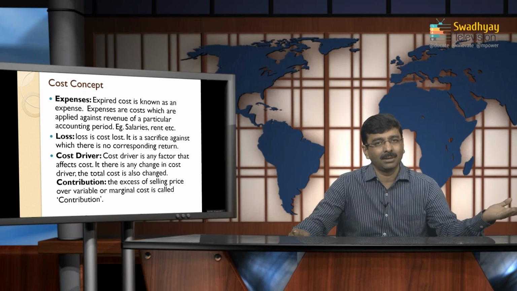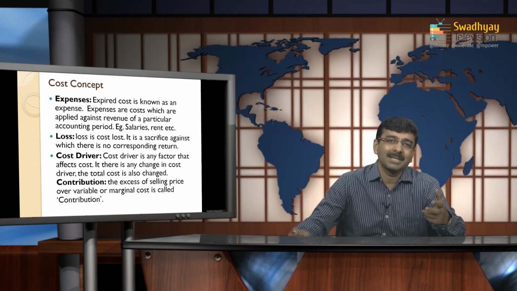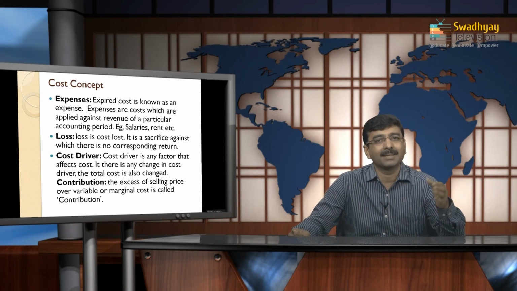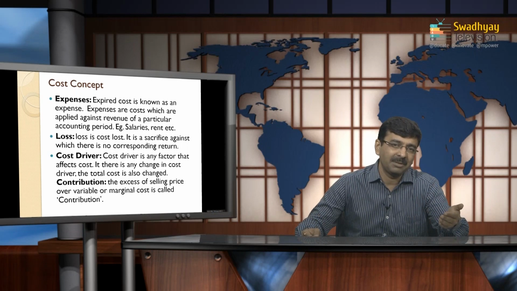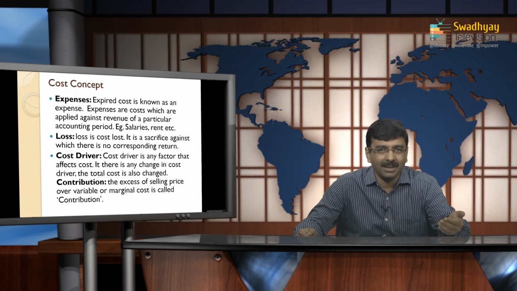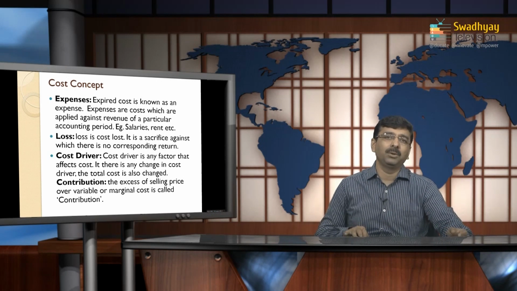Contribution is the difference between the selling price and variable expenses. If your variable expenses are less than the selling price, the difference is your contribution. So this is all I wanted to tell you about cost concepts.